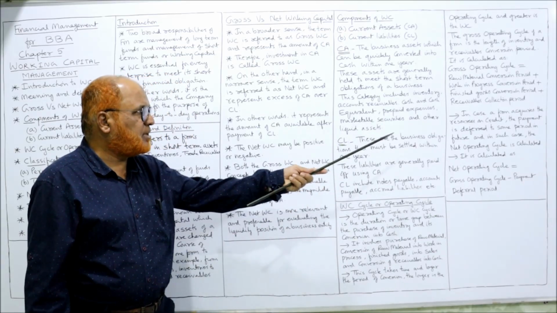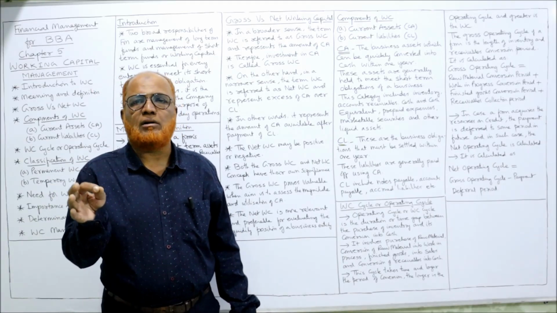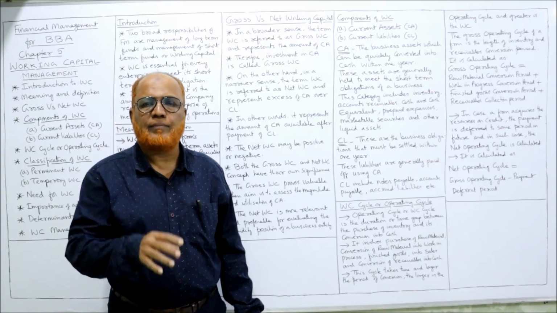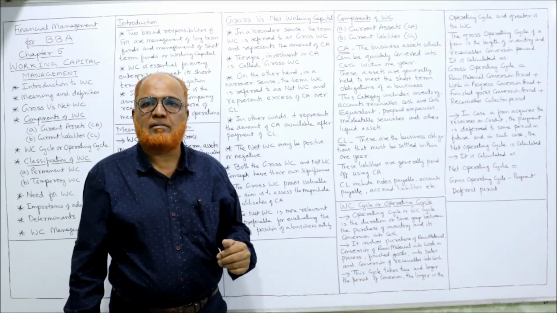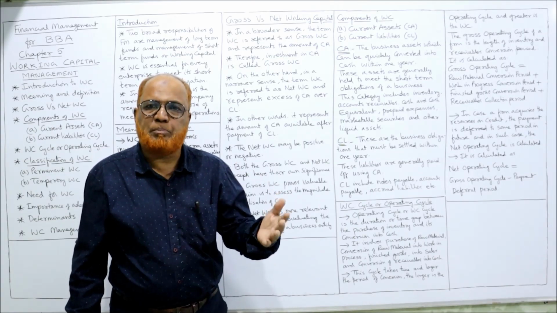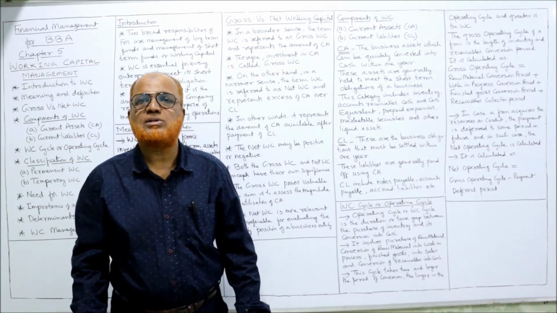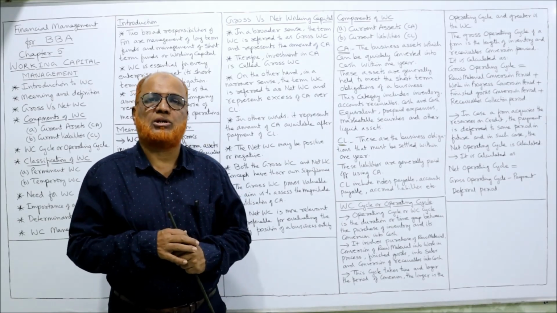Current liability, these are the business obligations that must be settled within 1 year. The obligations or the liabilities of the business which are to be paid within 1 year are called current liabilities. Example, salary payable, rent payable, electricity bill payable, apart from that amount to be paid to suppliers from whom we purchase the goods on credit.